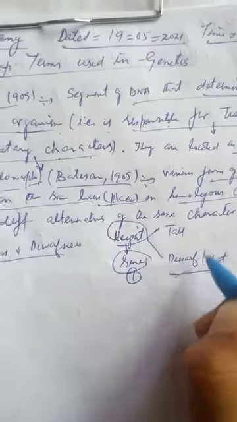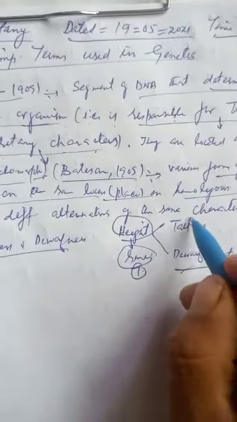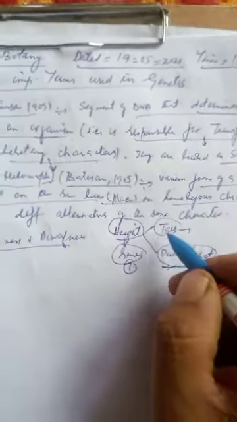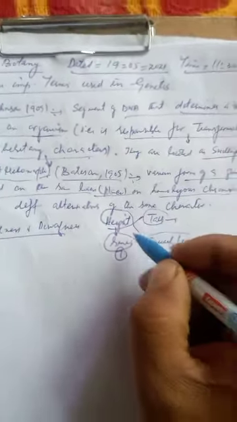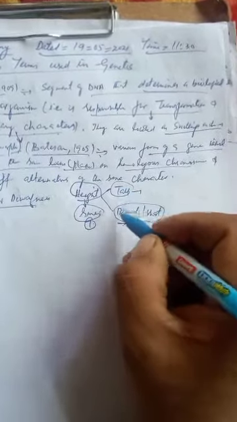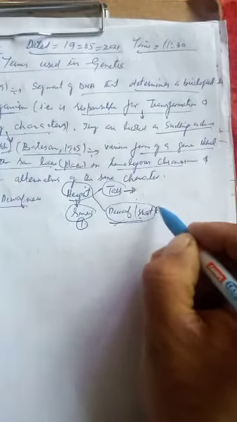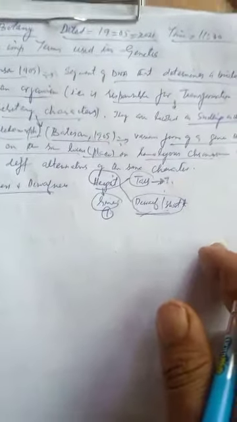Tall and dwarf are the two alternatives of the same character, height. These two are known as alleles. If T is a gene controlling height, it has two forms, capital T and small t. Capital T determines tallness, and small t determines shortness or dwarfness. In short, alleles are the two or more alternative forms of the same gene which control different alternatives of the same character, and they are located on the same locus of homologous chromosomes.